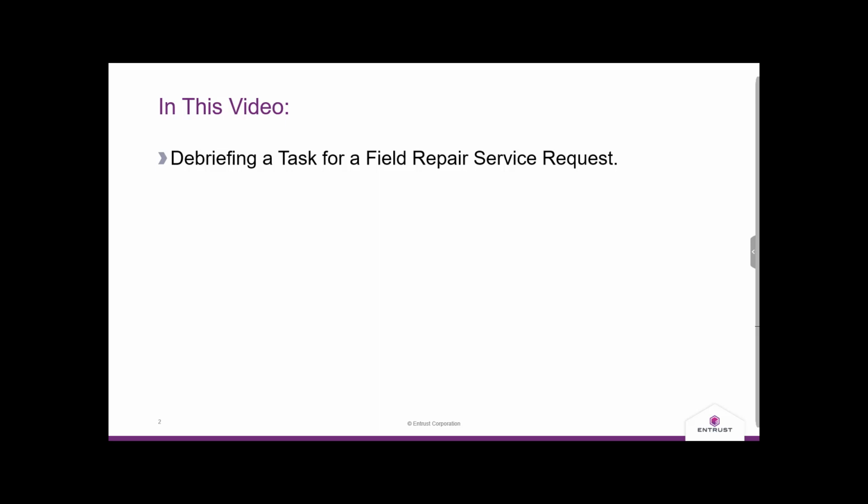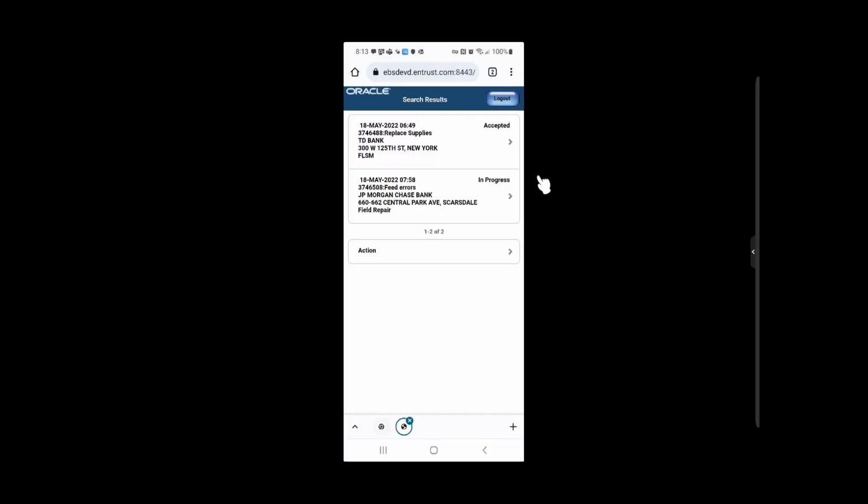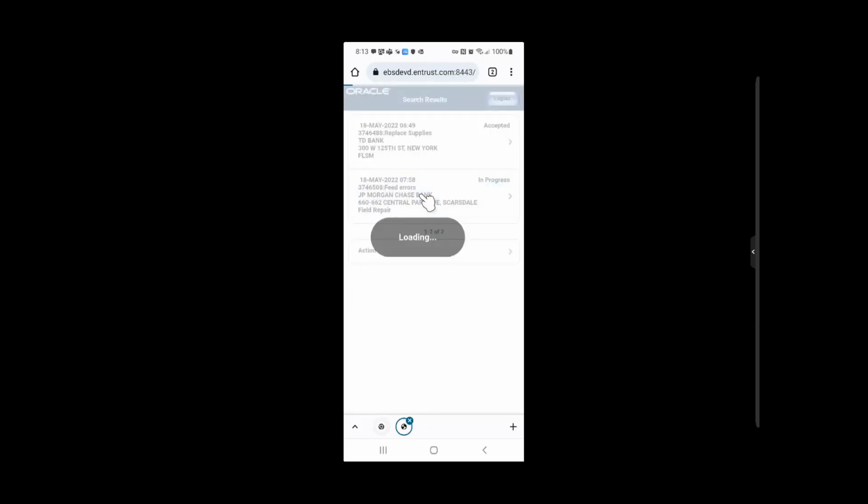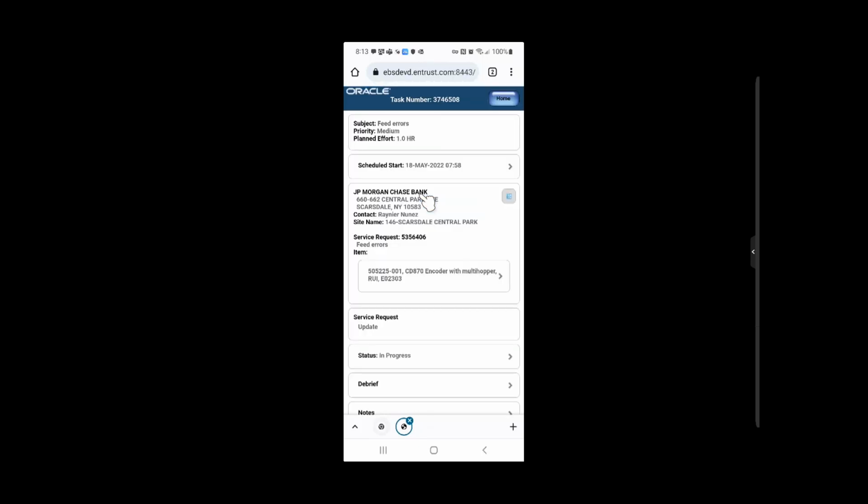Topics covered in this video include a demonstration on how to debrief a task for a field repair service request. Begin the debrief process by adding the debrief header information. From the home screen, tap on the task that you want to debrief. After the task details screen appears, tap on Debrief.